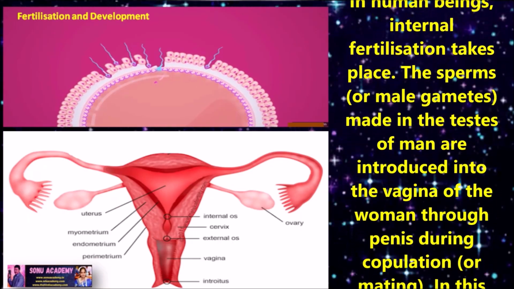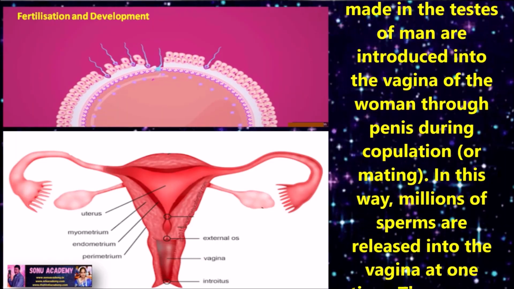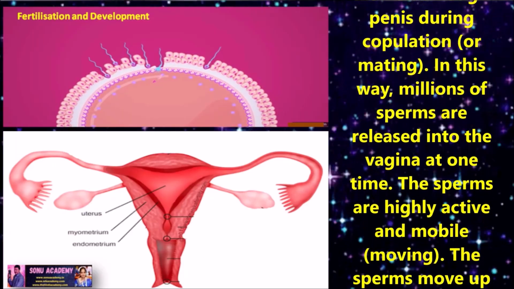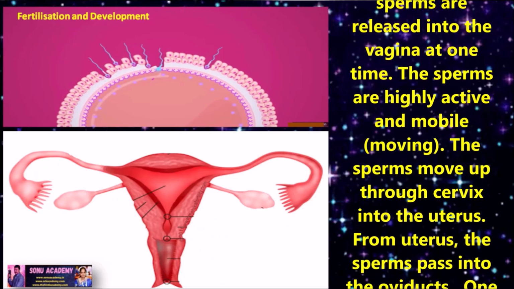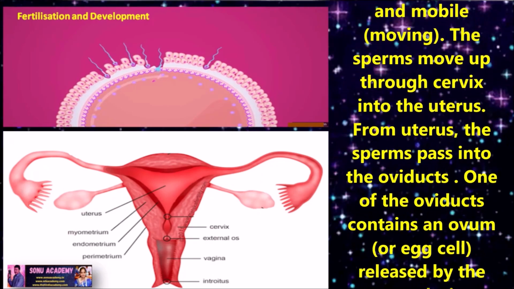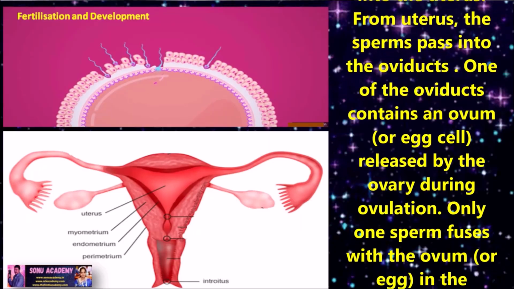The sperms, which means male gametes made in the testes of a man, are introduced into the vagina of the woman through the penis during copulation or mating. In this way, millions of sperms are released into the vagina at one time. The sperms are highly active and mobile, meaning moving. The sperms move up through the cervix into the uterus. From the uterus, the sperms pass into the oviduct.